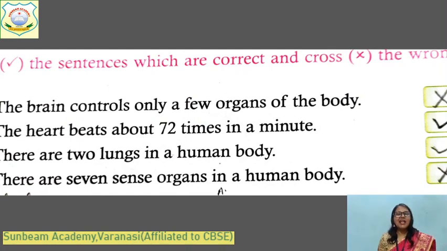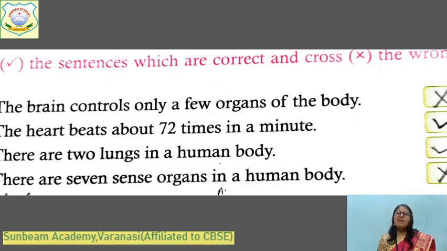The brain controls only a few organs of our body. It is false. Our body, all body parts, all organs are controlled by the brain. The heart beats 72 times in a minute. Yes, true. There are 2 lungs in a human body. Yes. How many hearts are in our body?